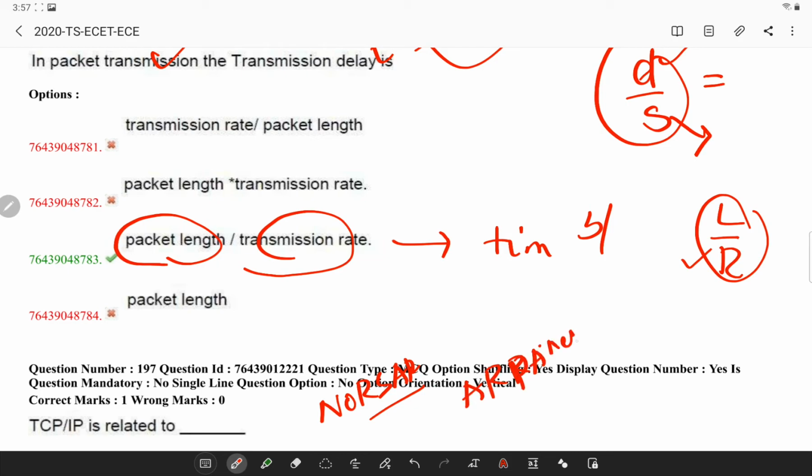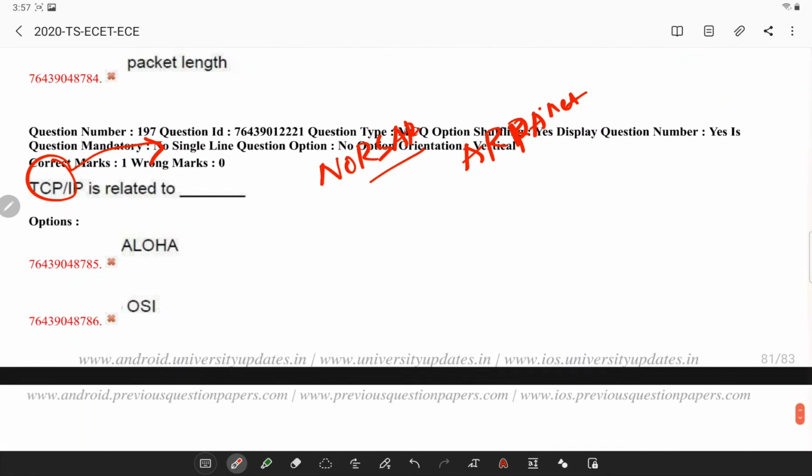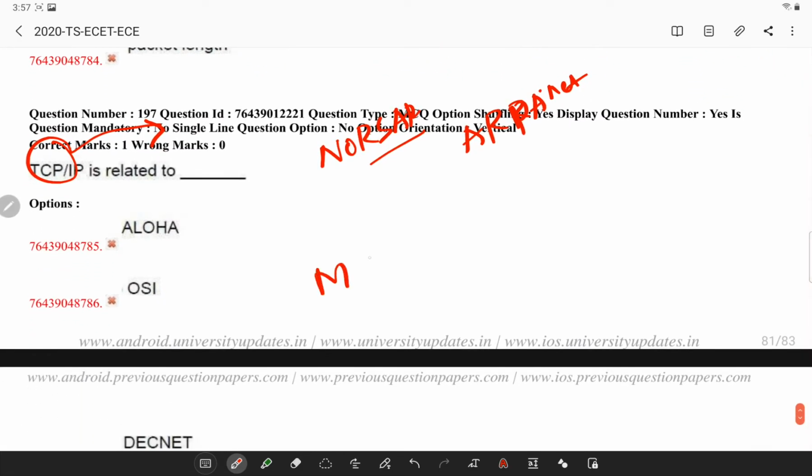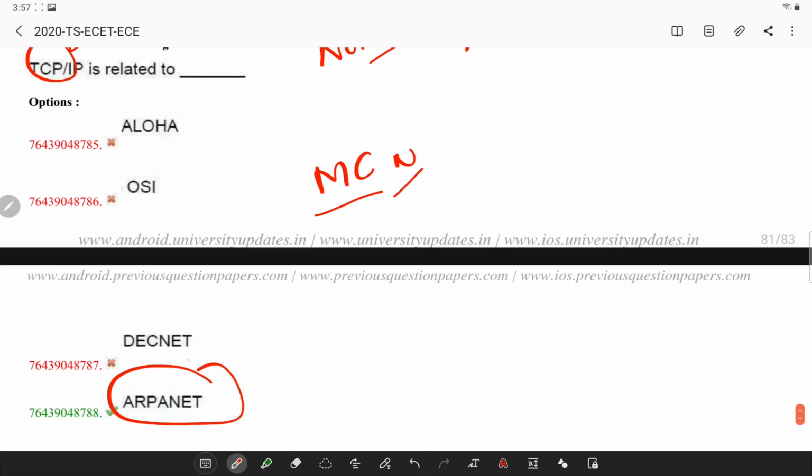Next, TCP/IP is related to what? Basically, NORSAR and University College London left the ARPANET project and began using TCP/IP over SATNET in 1992, and after the Department of Defense made TCP/IP a standard for military computer networks, the TCP/IP protocol became the standard for ARPANET. This replaced the earlier Network Control Program.